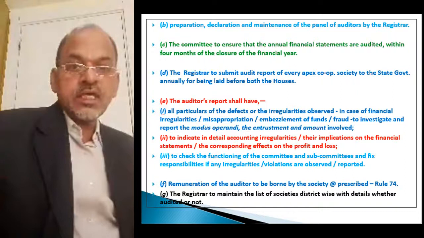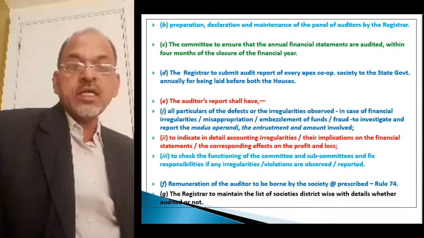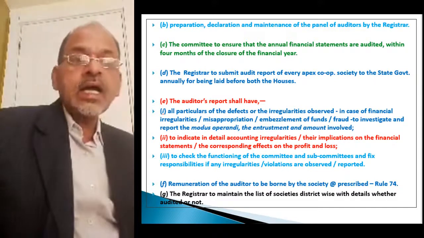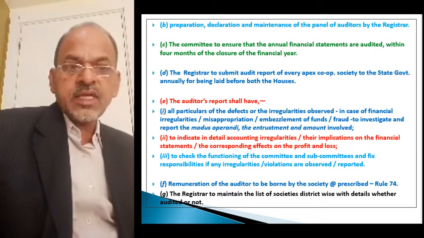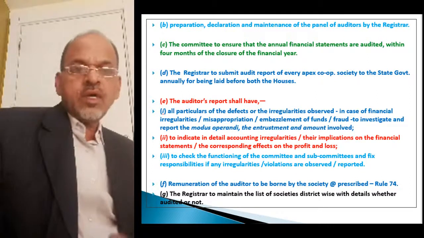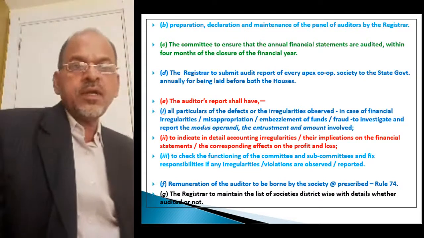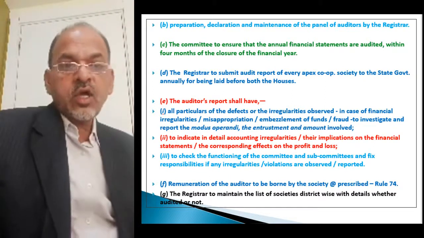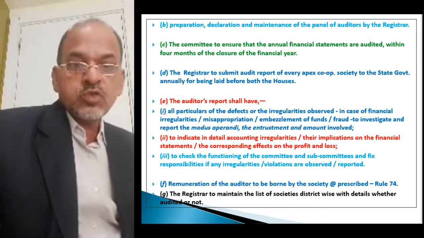Detailed, investigated and reported by the auditor in his audit report. Then the audit report should indicate in detail the accounting irregularities, their implications on the financial statements, and the corresponding effects on the profit or loss. If accounting irregularities have been noticed, they are to be reported in the audit report, along with their implications on the financial statements and the corresponding effects on the profit and loss of the society.